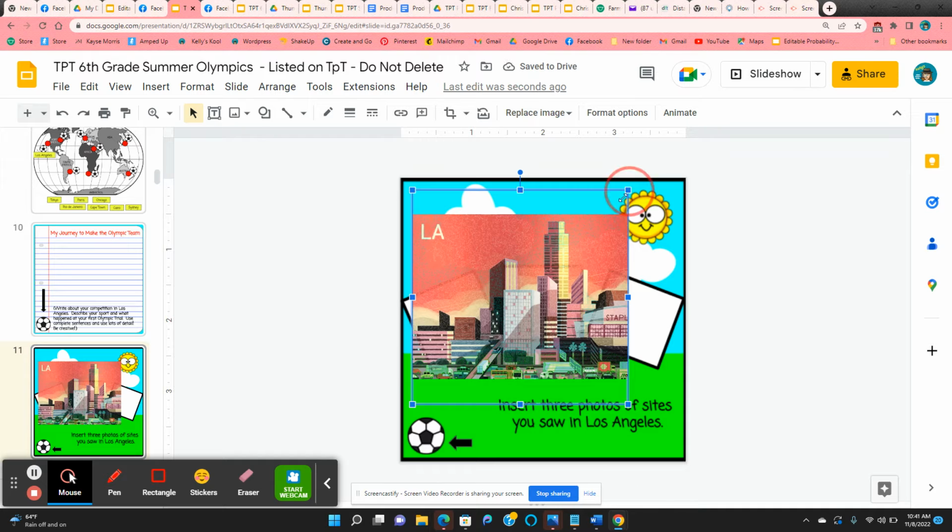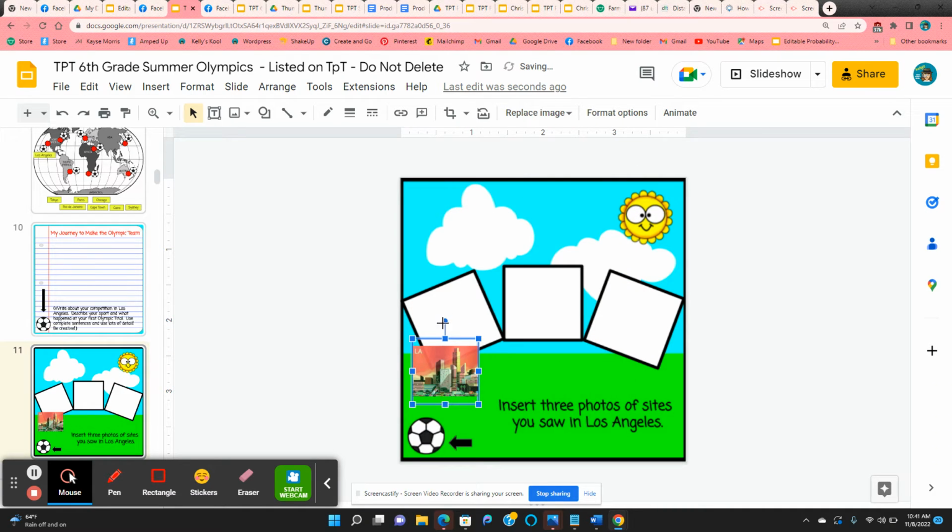So they want to size it, so they want to make it smaller to fit. This little blue dot will turn it into place. And you just need to size it. So just move it. These squares will move it, make it larger or make it smaller. So they are going to import 3 pictures that show the city of Los Angeles.